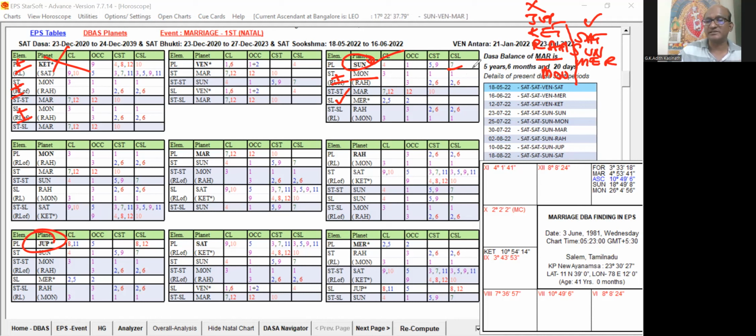So that way, destiny is promised in the marriage. You can see the houses are all supportive for the marriage, especially the sublord is also supportive of the star lords. Unfavorable is not supported by the sublord, only favorable is supported by the sublord. So that way it is promising the marriage.